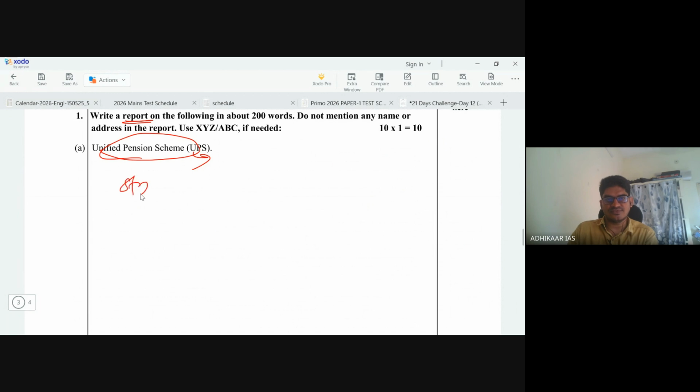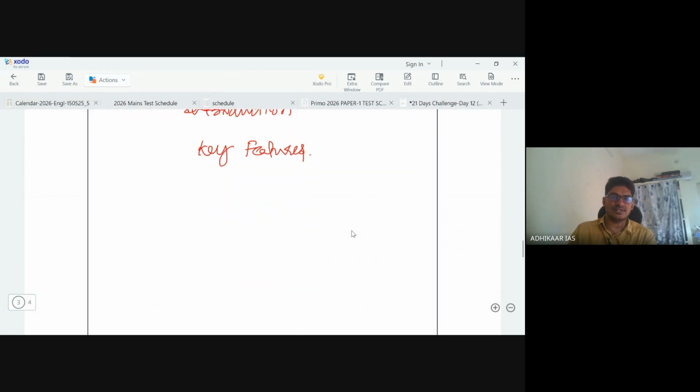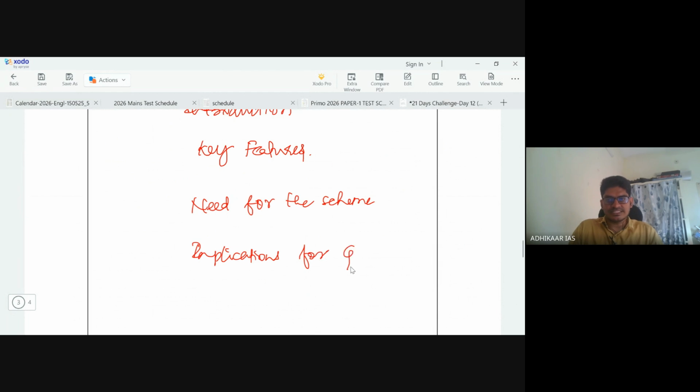First of all, we look at the structure or approach to this particular report writing. Initially, you can start with an introduction, and followed by the introduction, we can discuss briefly the key features of this unified pension scheme, and followed by that we can discuss the need for this particular scheme and what are the implications for governance and economy.